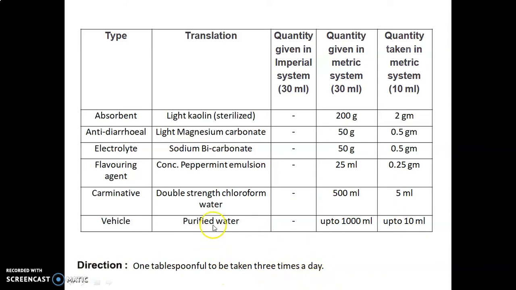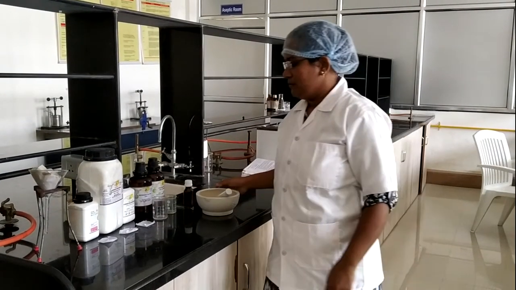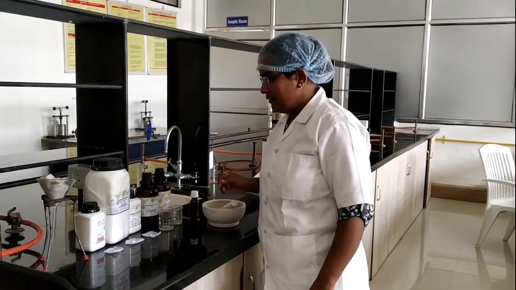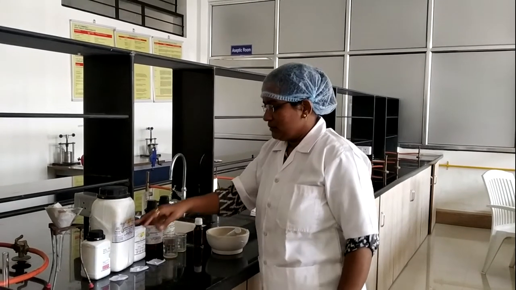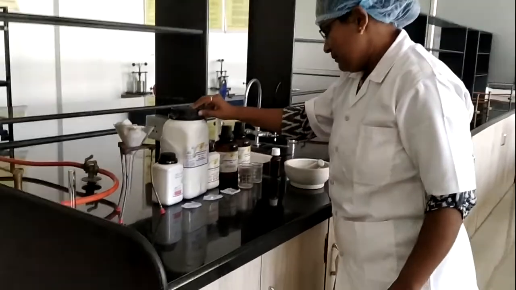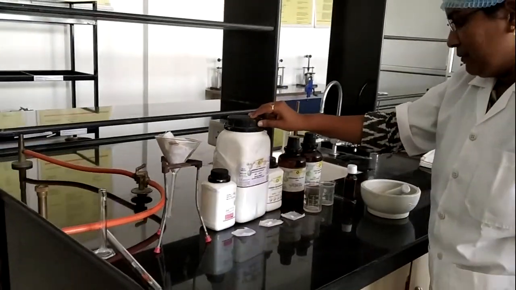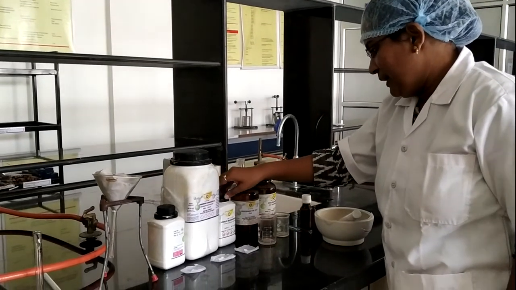So now let's move to performing the procedure in the laboratory. For this experiment we have already weighed the light kaolin. Next, this is the light magnesium carbonate, already weighed, and this is sodium bicarbonate.